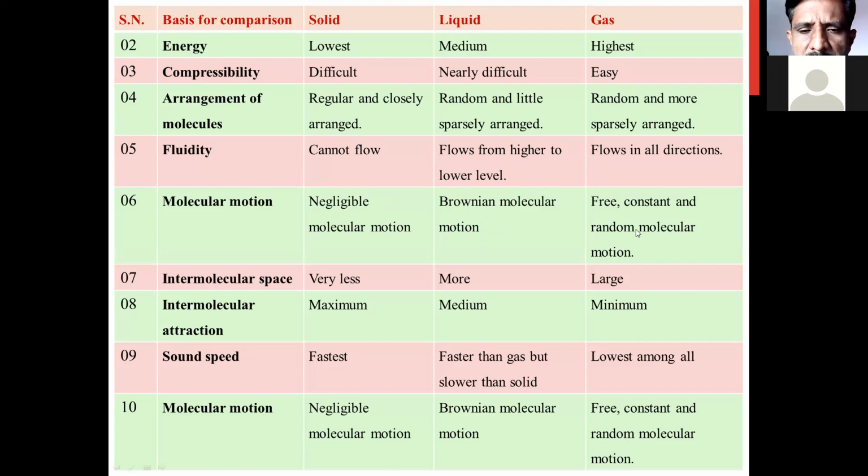What about the gaseous state? The molecular motion in the gaseous state is free, constant, and random. So the next point is intermolecular space. The distance between two adjacent molecules is called the intermolecular space.